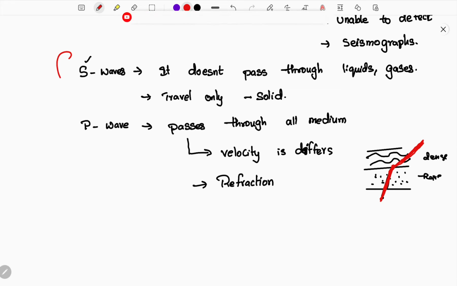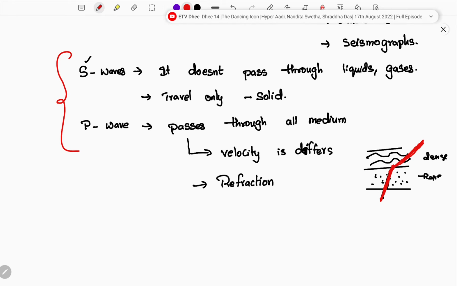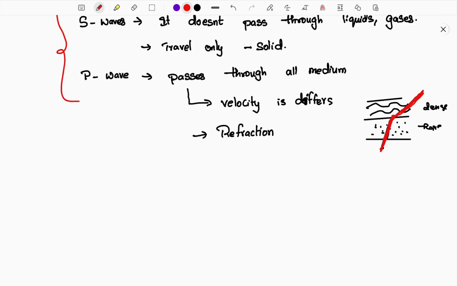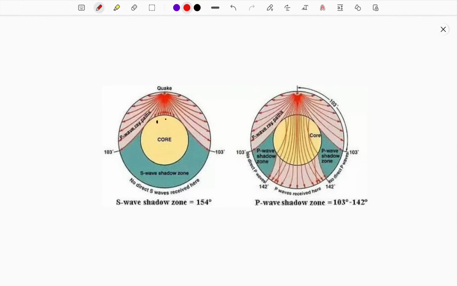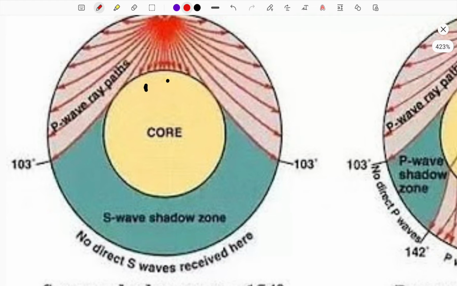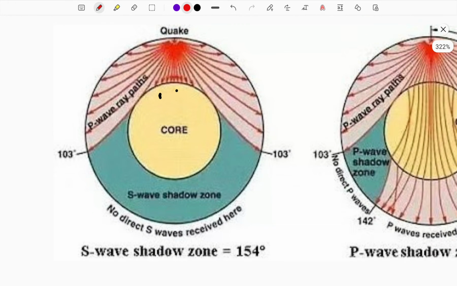These are the properties of S and P waves. We have already discussed the properties of P waves in detail. Now let me explain the shadow zone. Before understanding the shadow zone, you must understand these two images properly. These two images will completely teach you what a shadow zone is.